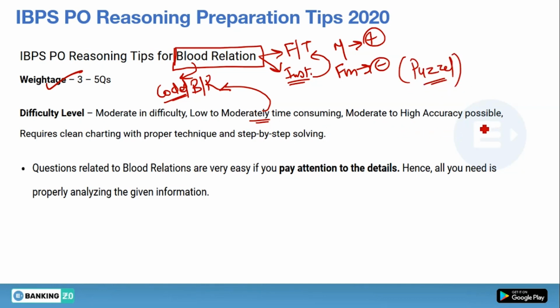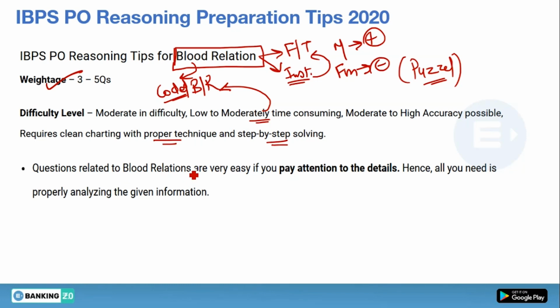Moderate to high accuracy is possible. Yes, you can expect full marks if you have solved the family tree with each and every piece of information given in the puzzle very carefully. It also requires clean charting with proper technique and step-by-step solving. Proper technique and step-by-step solving I have explained in my video, so do check it out.